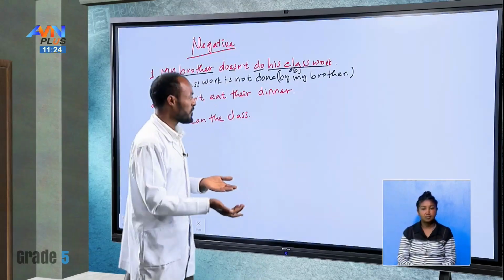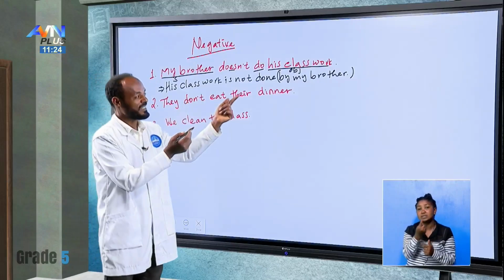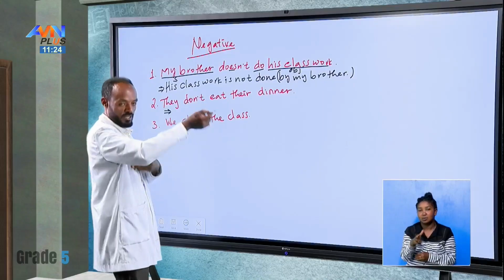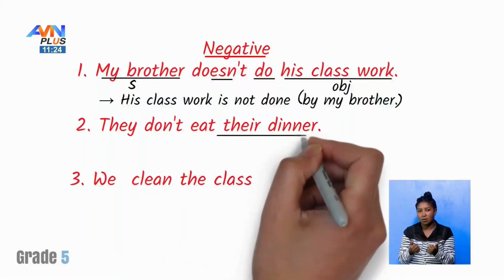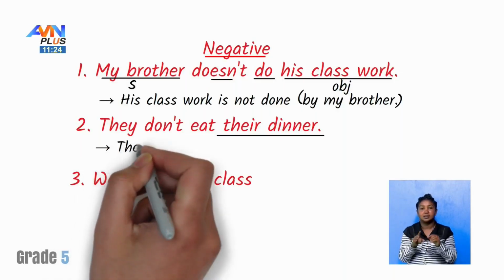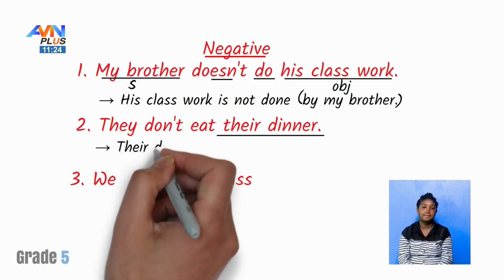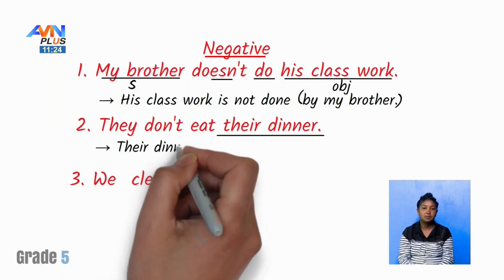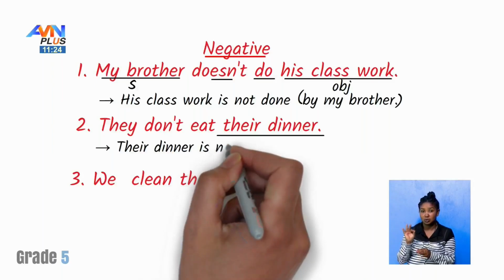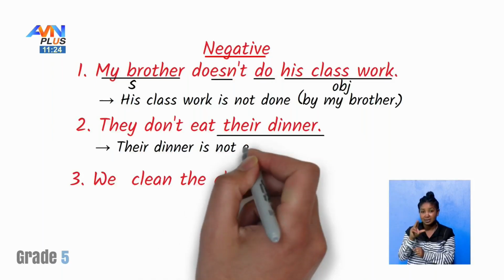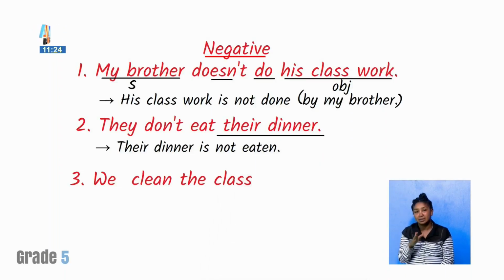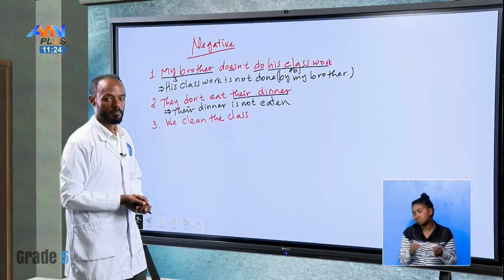Good. What about the second one? They don't eat their dinner. Can we change this one into passive voice? Yes. We have to start from this one. Their dinner is not. We took the word not from this one. It's not. The verb 3 form of it is what? Eaten by them. If necessary, you can use the by structure.